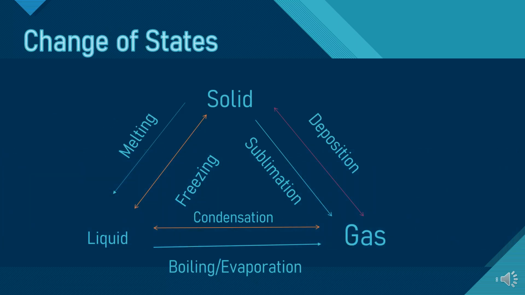Now over here, the changes of states, right? There are 3 states of matter: solid, then liquid, then gas.